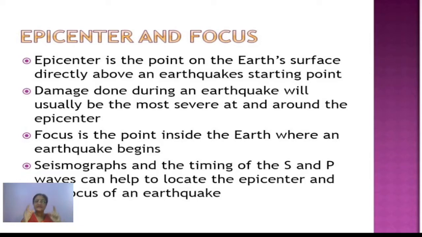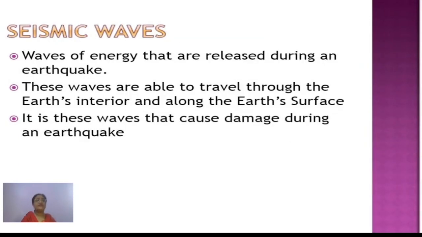We can easily locate that on the earth's surface with the help of seismographs or seismometers, and the time at which the secondary and primary waves reach. According to that, when we study all these things in detail, we can tell about the point of origin of the earthquake.